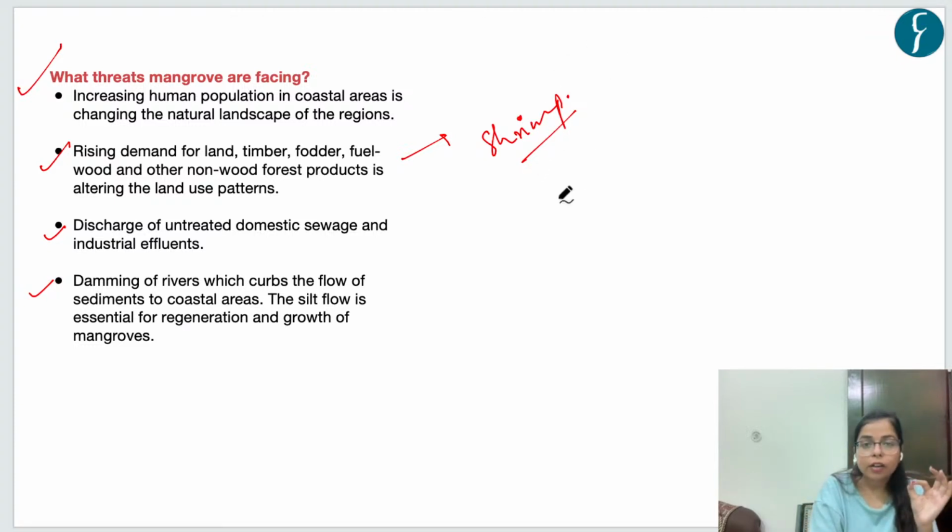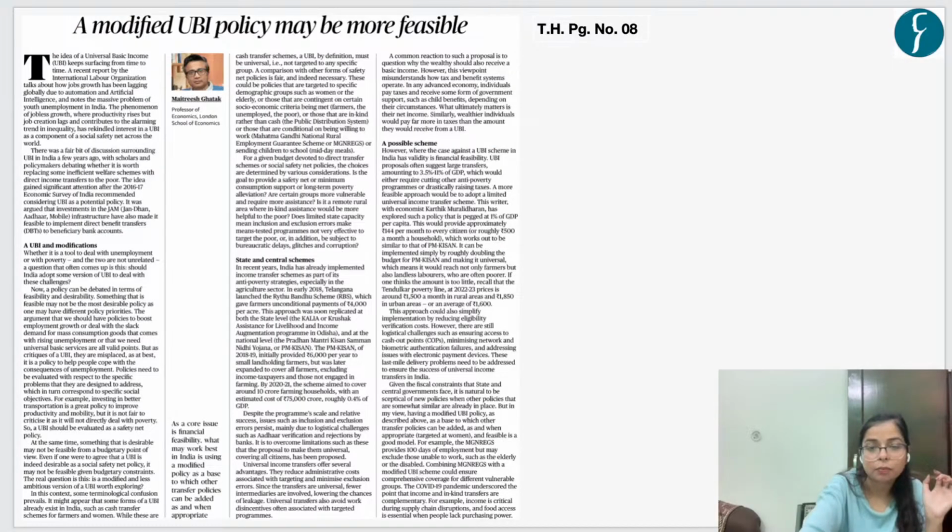The way forward is regeneration of mangrove plantation, for which various tropical and subtropical countries should form an association for restoration of mangrove habitats. Also, the people who are living in coastal populations should strictly adhere to coastal zone regulations. Okay, so this is the way forward.